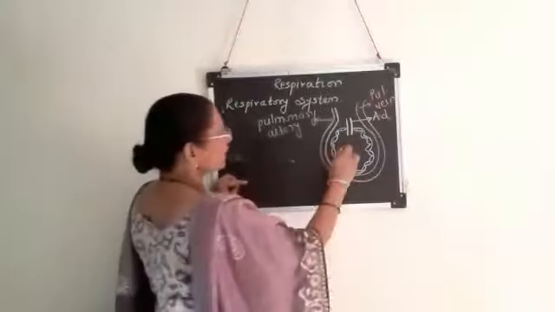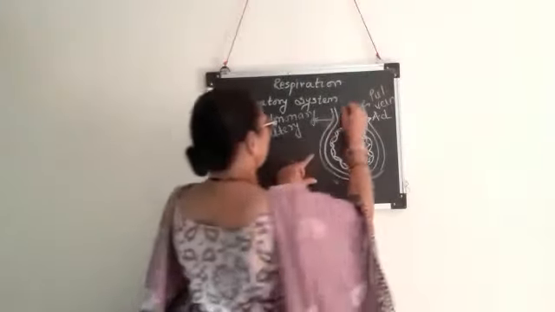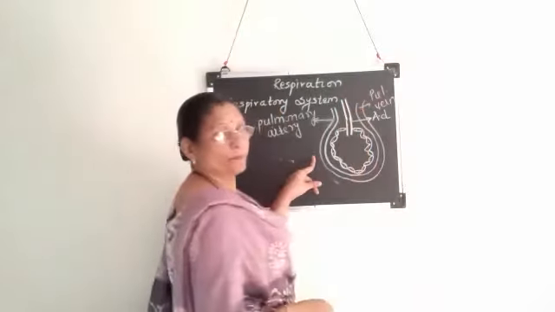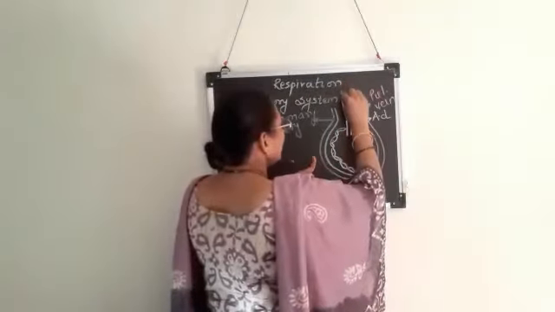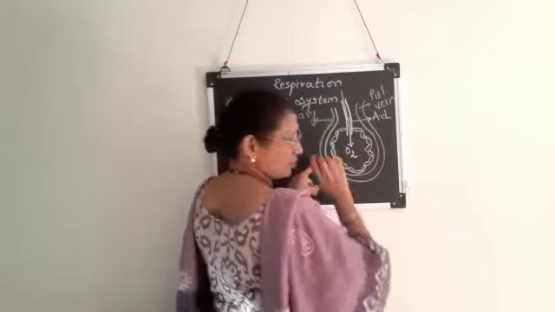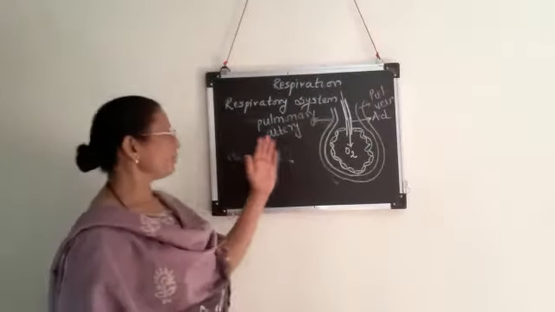What is the function of this alveolar duct? This alveolar duct always carries air, that means completely through the respiratory tract. This air, which is rich in oxygen, will enter into the alveolus. Okay, so this is about the structure of the alveolus. Once again, I'll repeat it here.